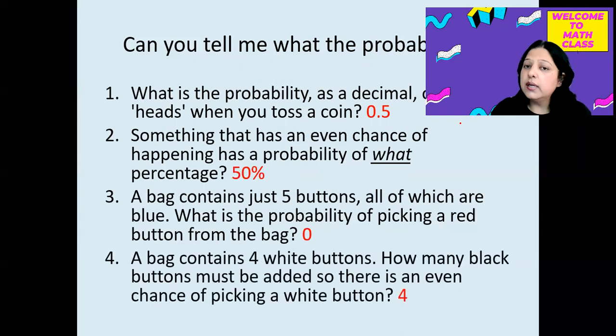And it's not like that probability can be 0 also. For example, in question number 3, you can see a bag contains just 5 buttons, all of which are blue. What is the probability of picking a red button from the bag? Because there is no red button in the bag, the probability will be 0. It will be 0 by 5, that is 0.